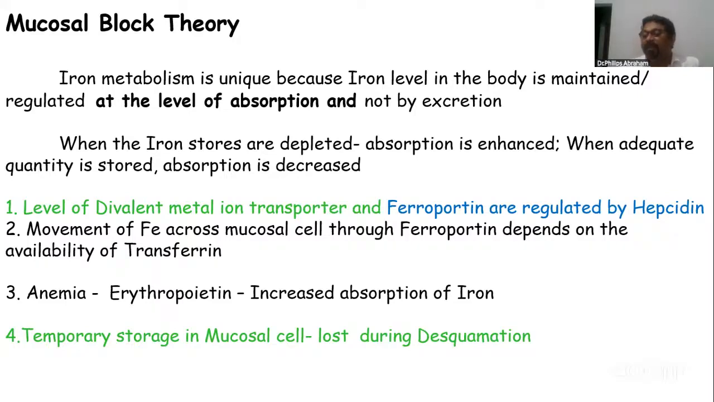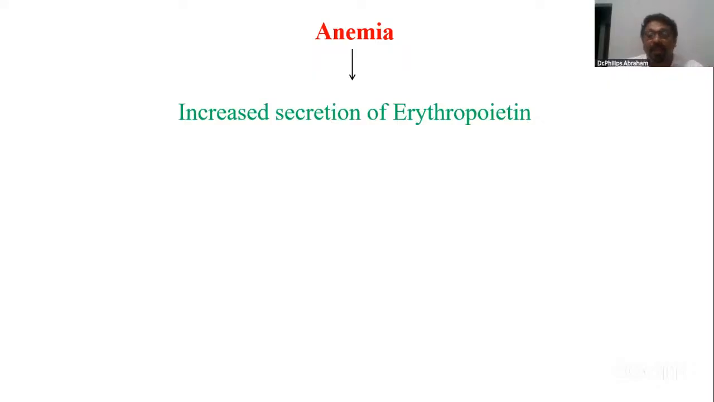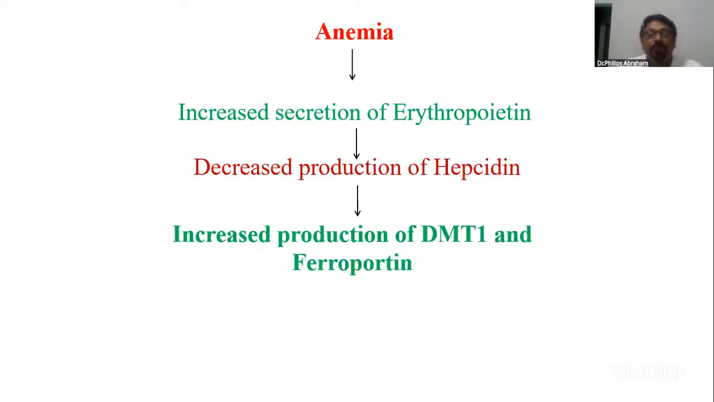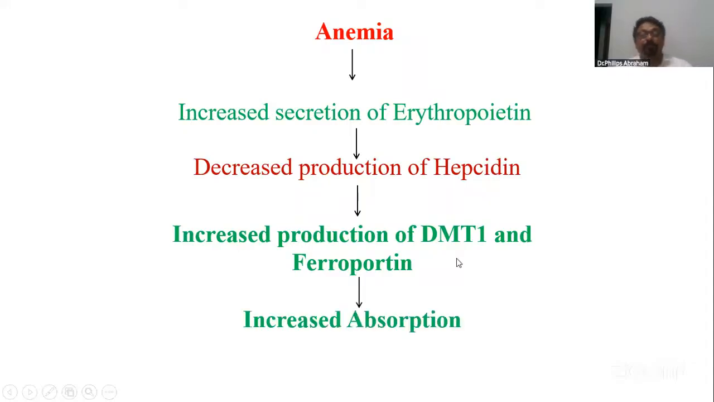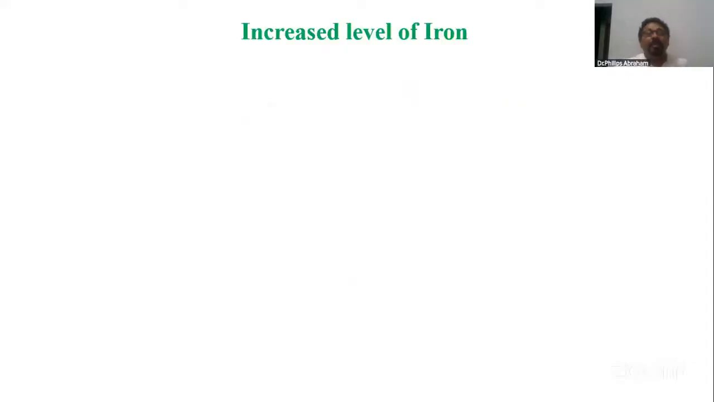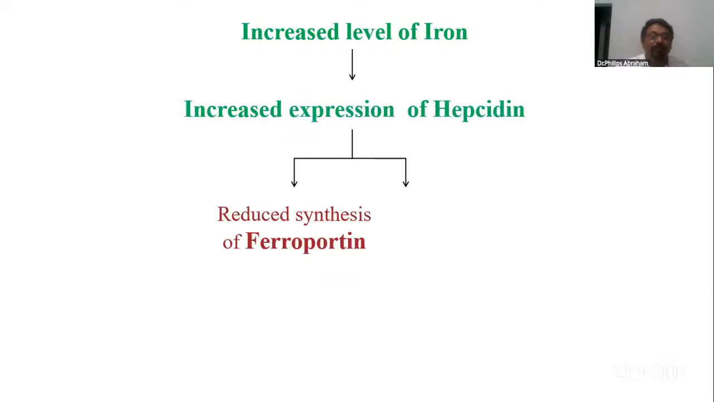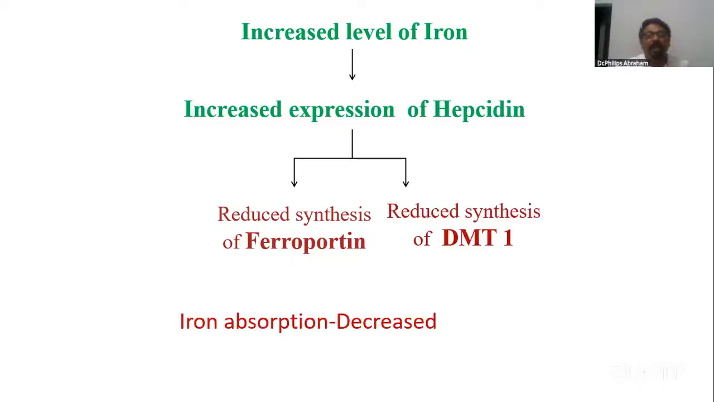Okay, another important question from our mineral metabolism is calcium. But before that, you can write schematically also. Whenever anemia comes, there will be increased secretion of erythropoietin. Erythropoietin decreases the production of hepcidin. They are inversely proportional. Decreased production of hepcidin increases production of DMT1 and ferroportin, and this increases absorption. And whenever the iron level is more, hepcidin is more, and that will reduce the level of ferroportin and DMT1. Thus, iron absorption decreases. This is what I meant.